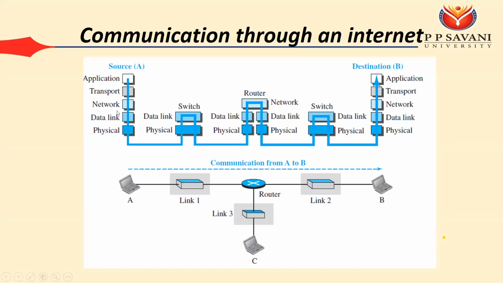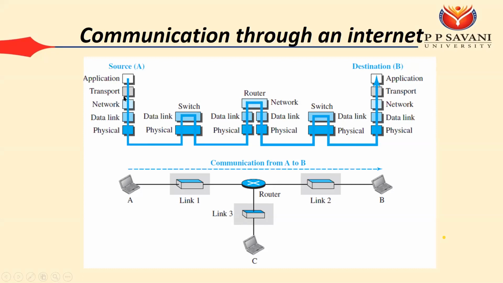Okay, now once your data has reached the destination, you need to identify for which particular process my data has arrived. For example, let's say on the destination multiple servers are running. One is the HTTP server, one is the FTP server, and possibly some telnet servers are there. So we need to identify for which server my data has arrived.